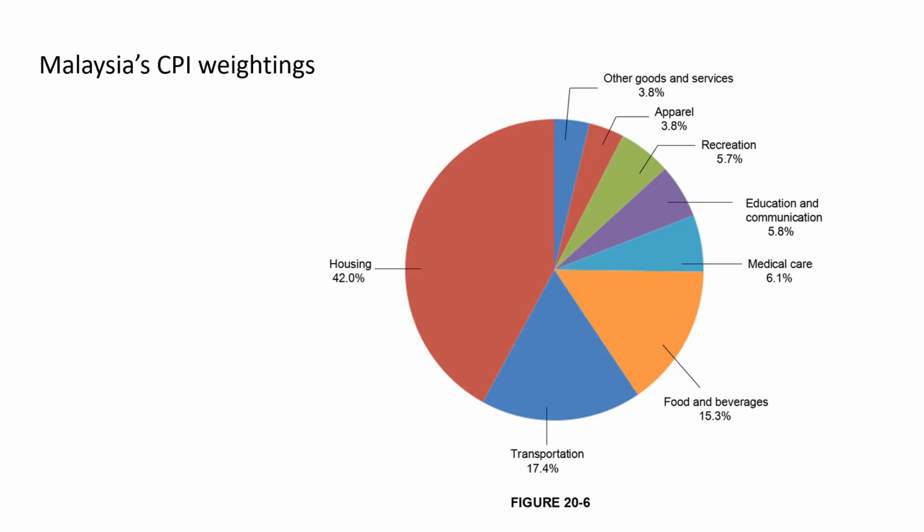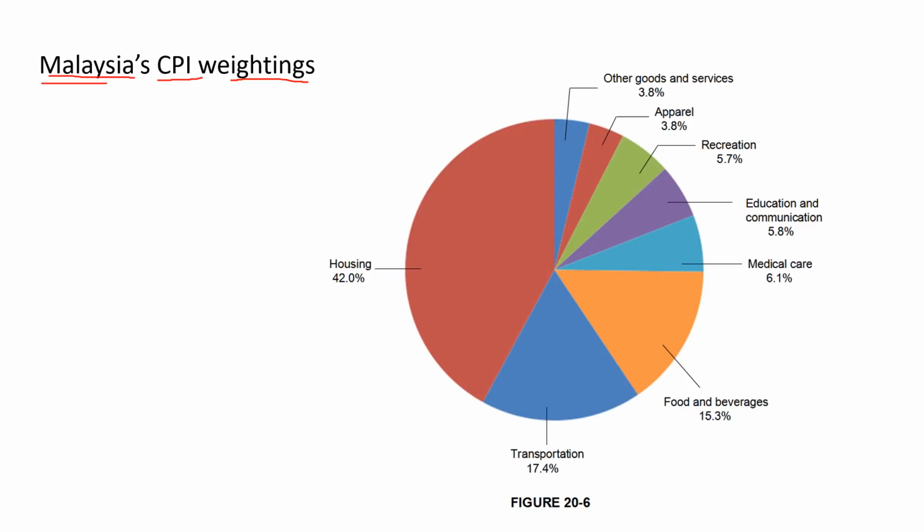For example, this is a graph showing Malaysia's consumer price index weightings, and that's how they measure the inflation rate. They take a basket of goods, weight each good at a certain percentage, and add up the weighted sum of each of those goods, and compare the price from one year to the next. Any increase in this basket of goods between one year and the next would be considered as inflation, and that comparison will be done as a percentage, and you get your percentage inflation rate.